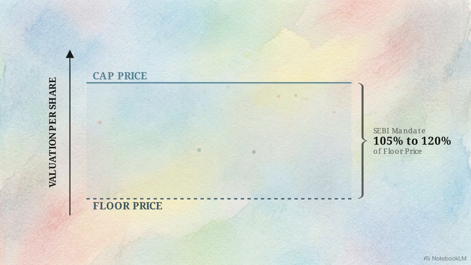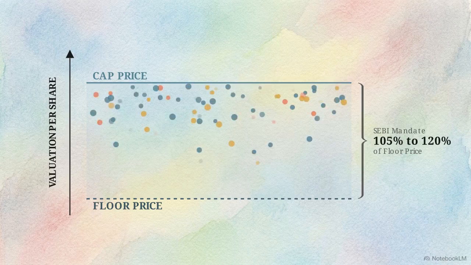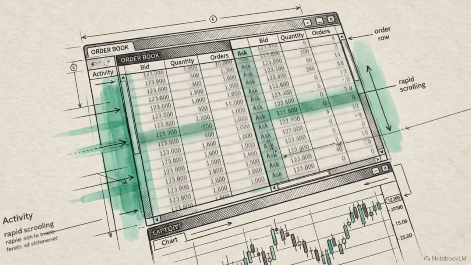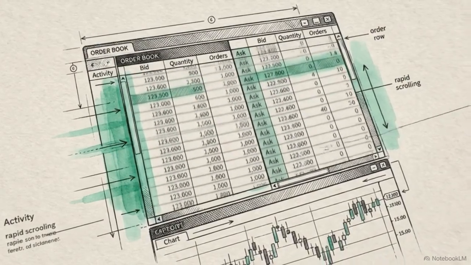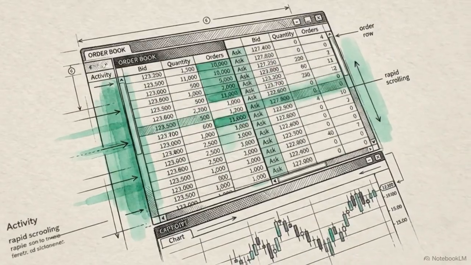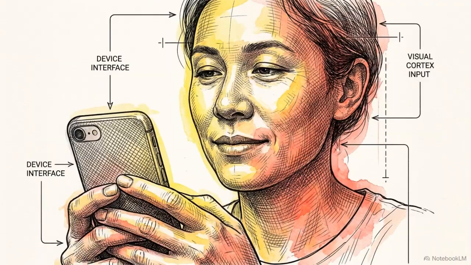Retail individual bidders do not have to guess where this price will settle. They are granted a unique bidding privilege. They can select the cutoff price option on their application. This means the retail investor agrees upfront to pay whatever final price the institutional demand establishes. The book-building engine effectively outsources the complex work of valuation to professional institutions, while allowing retail investors to anchor safely